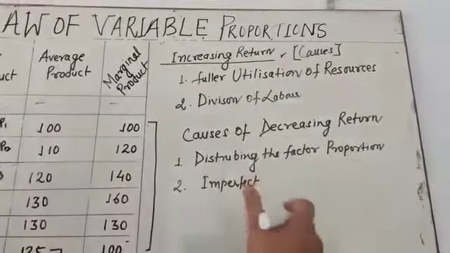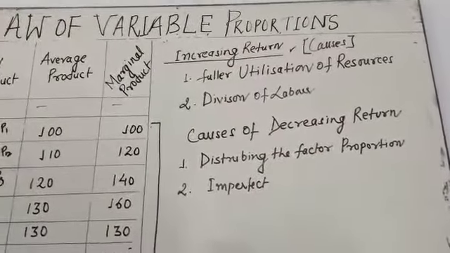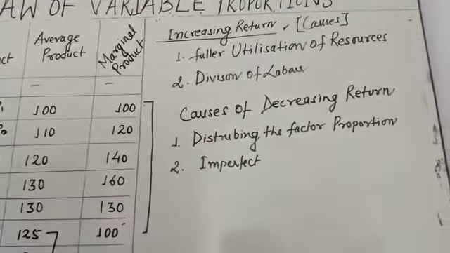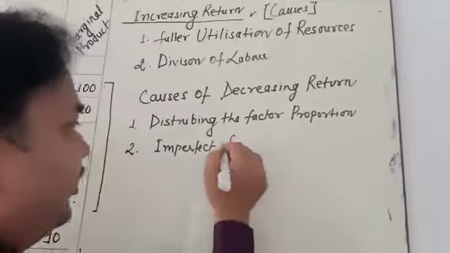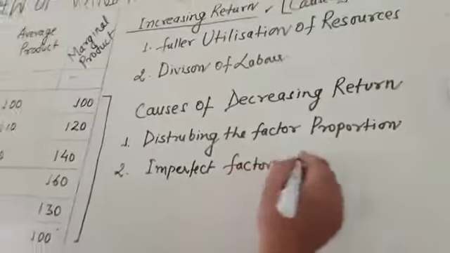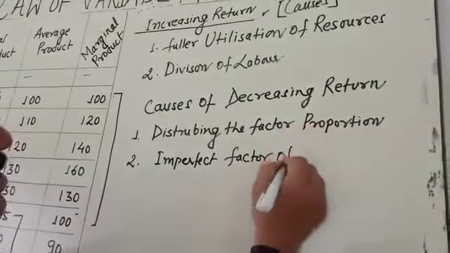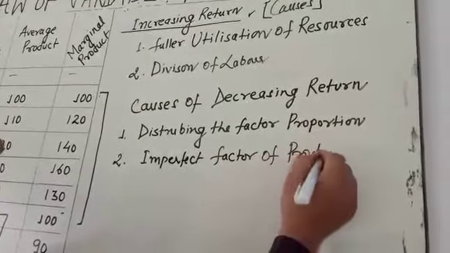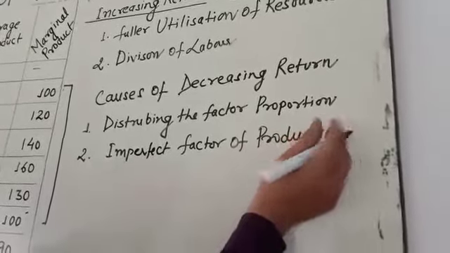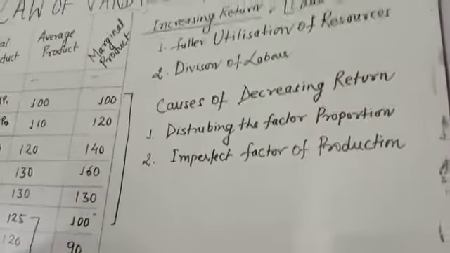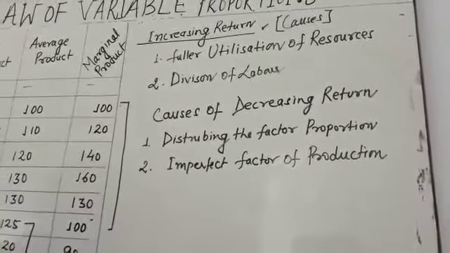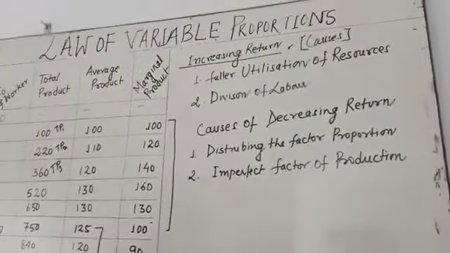Imperfect means not equal: imperfect suitability of factors of production. This happens when the factors of production are not suitable according to the fixed factor or according to the variable factor.